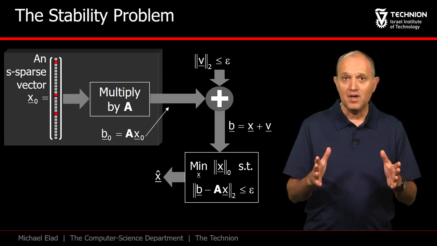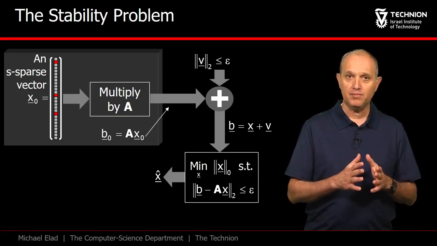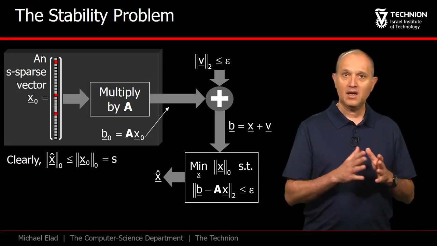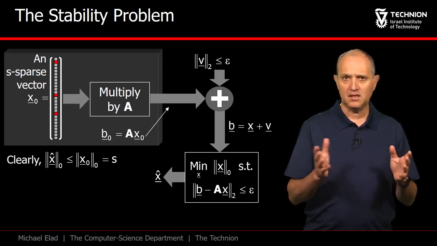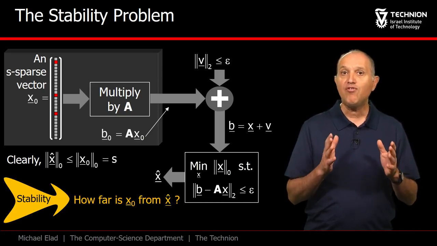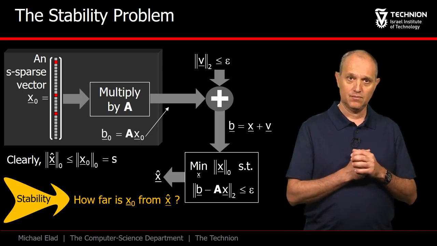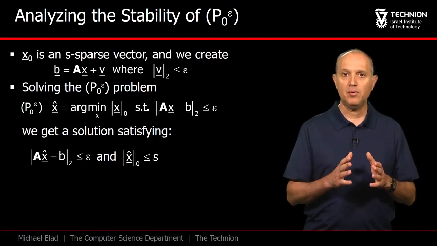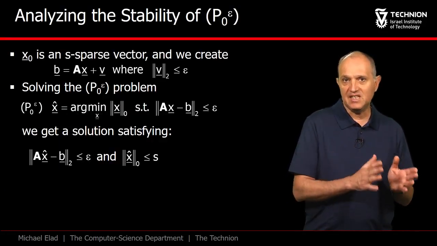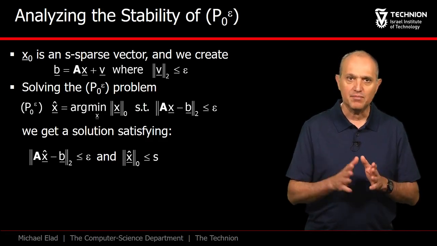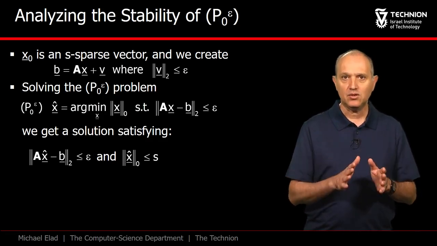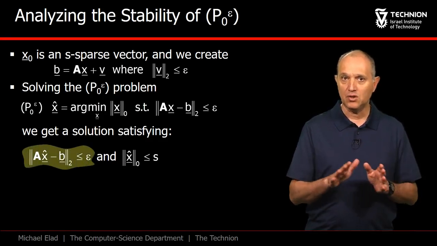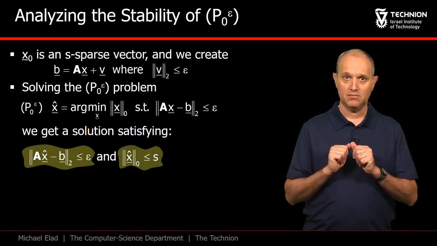Let's just assume that we are able to solve this problem, getting x hat. Clearly the cardinality of x hat is S at the most. Our question is, how far is x hat from x naught? Our analysis of the problem repeats some steps we have already seen, so let's go through them quickly. The vector x hat obeys the epsilon constraint, and it is of cardinality upper bounded by S.